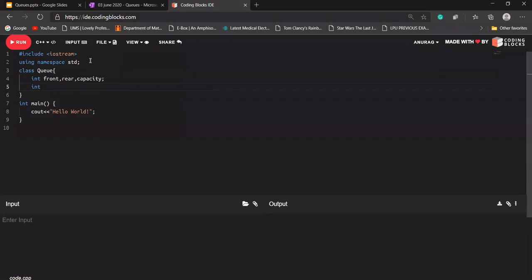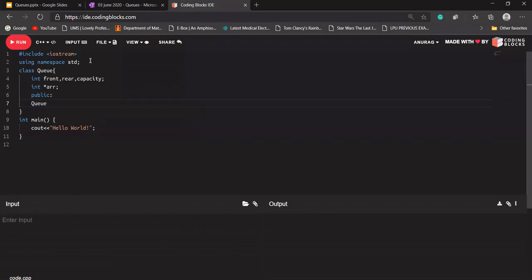But I want to give the size of this array in our constructor. So what I'll have here is just a pointer of int type. Using the new keyword, we will allocate some memory to it of the given size that will be given in our constructor. Let's say I'm designing a public constructor, because I want to use that in the main function.